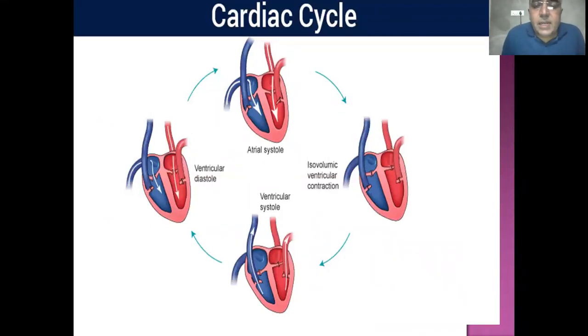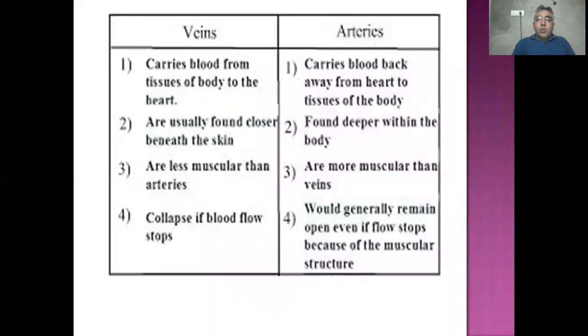The cardiac cycle takes place in 0.8 second. The complete cardiac cycle takes place in 0.8 second. First of all, the atrial systole, in which the blood comes to the right and left ventricles through the atria, and that is for 0.1 second. And then ventricular systole, that is for 0.3 second. And then the diastole, ventricular diastole and atrial diastole, takes place for 0.4 second. And ultimately the cardiac cycle takes place in 0.8 seconds.